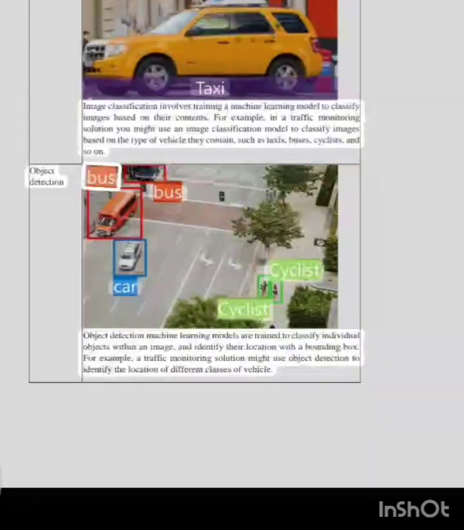Object detection. Object detection machine learning models are trained to classify individual objects within an image and identify their location with a bounding box. For example, a traffic monitoring solution might use object detection to identify the location of different classes of vehicle.